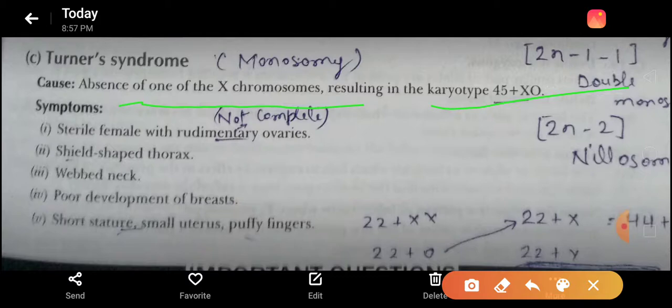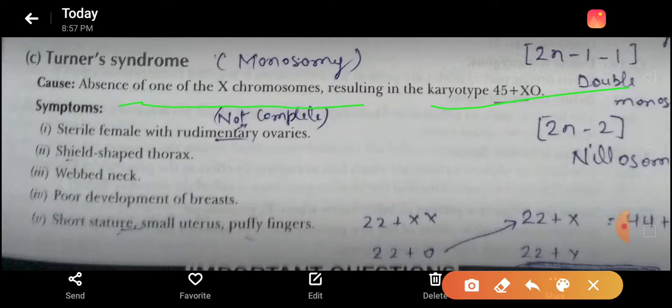Due to that, the female becomes sterile, that is, she cannot produce children in her life. They have rudimentary ovaries, meaning the ovaries are not complete and do not lay eggs.